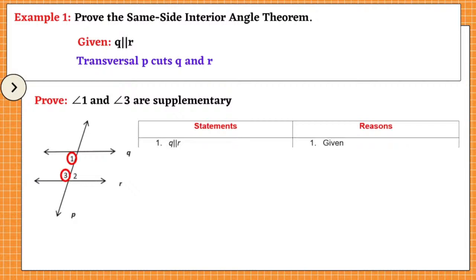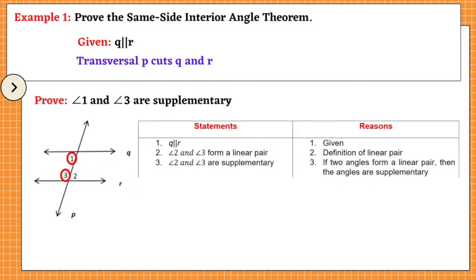First statement, Q is parallel to R. The reason: given. Number 2, angle 2 and angle 3 form a linear pair. The reason: definition of linear pair. Number 3 statement, angle 2 and angle 3 are supplementary. The reason: if two angles form a linear pair, then the angles are supplementary. Number 4 statement, measure of angle 2 plus measure of angle 3 is equal to 180 degrees. The reason: definition of supplementary angles.